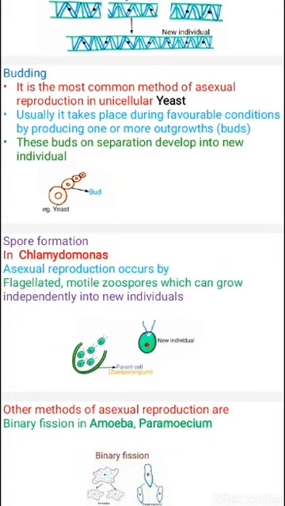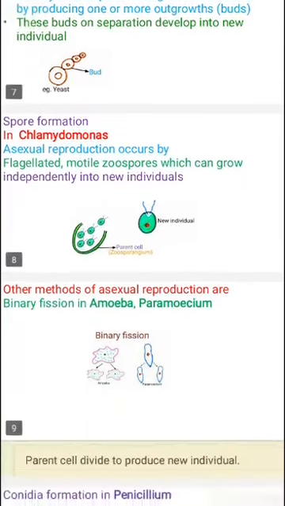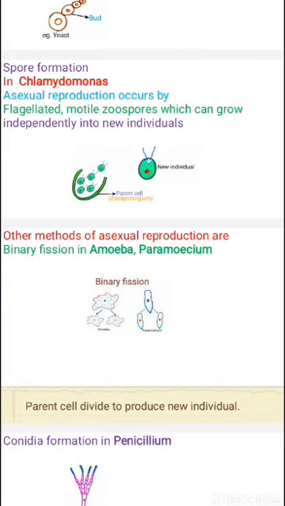And the third mode of reproduction is spore formation. In spore formation, the small motile spores are formed inside the body of the individual, and this individual breaks and the spores get liberated, and each spore develops into a new individual.